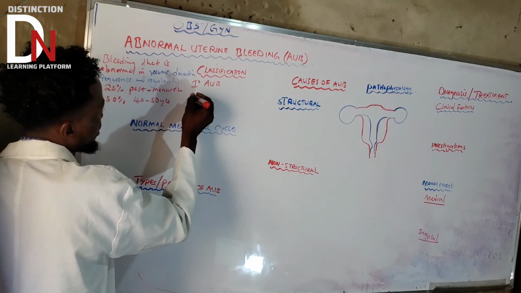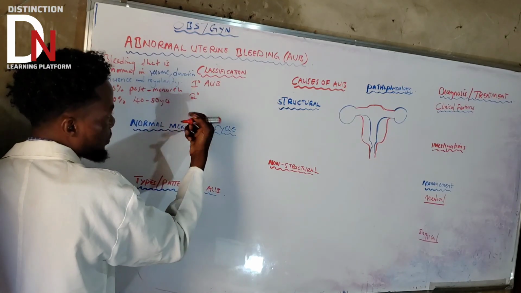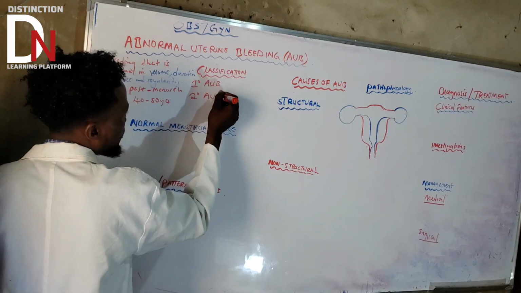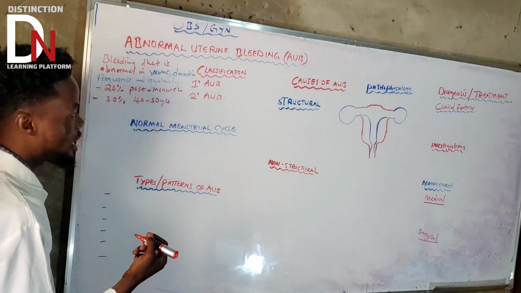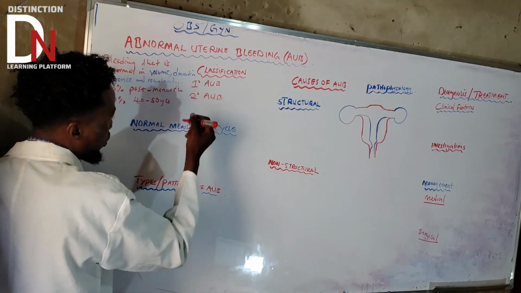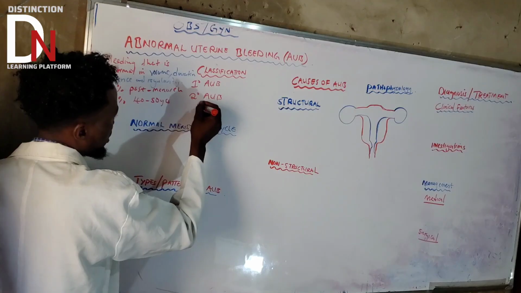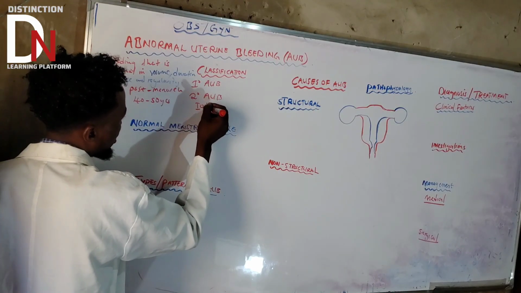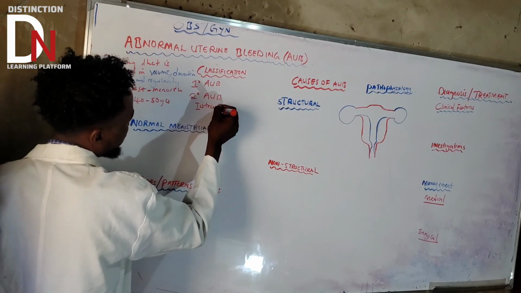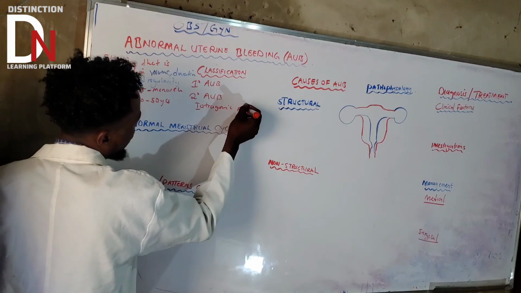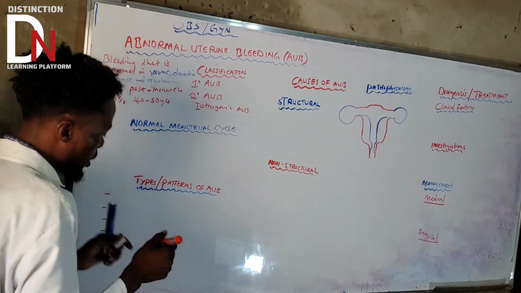What is the second one? We know if there is primary, there is secondary AUB. And don't say tertiary, but there is what we call iatrogenic AUB.